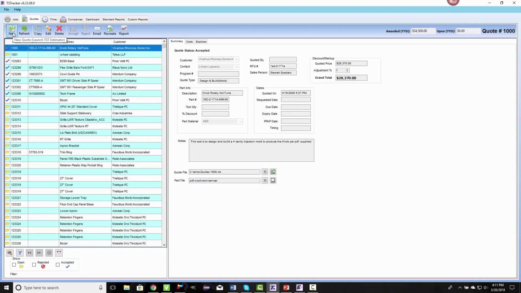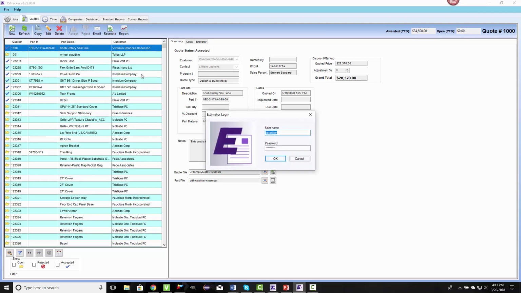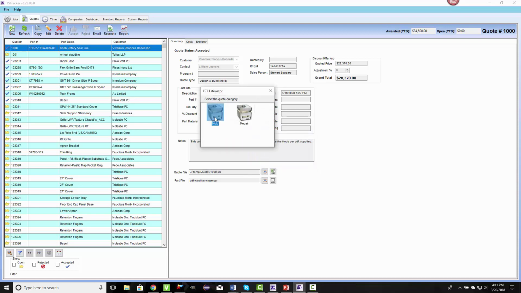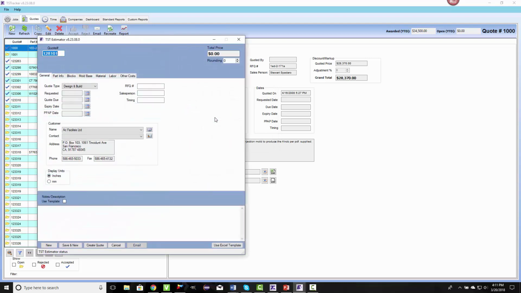TS Tracker now has a new additional way to create quotes for your shop. By combining the tool shop environment of TST Estimator with the versatility of Excel, you can now use your own familiar quote sheet to generate quotes in minutes. This new feature can be easily accessed through Estimator's interface.